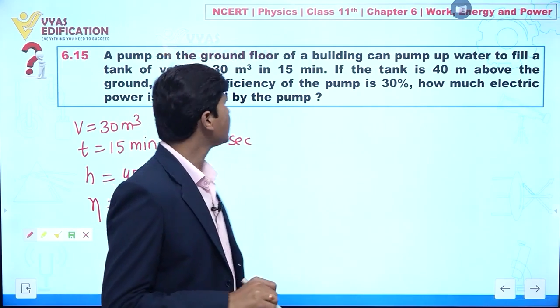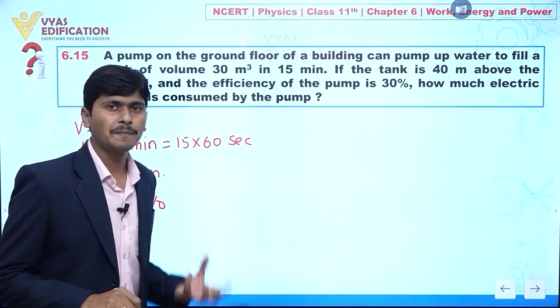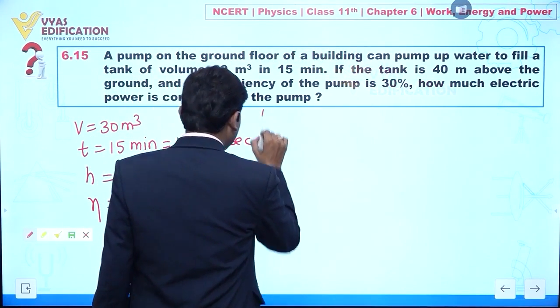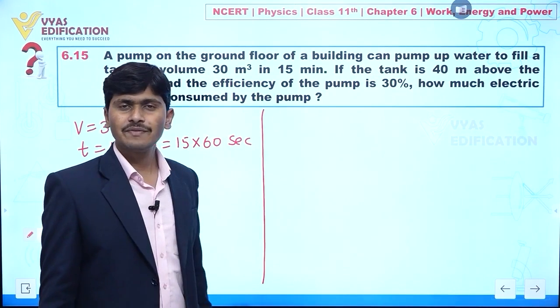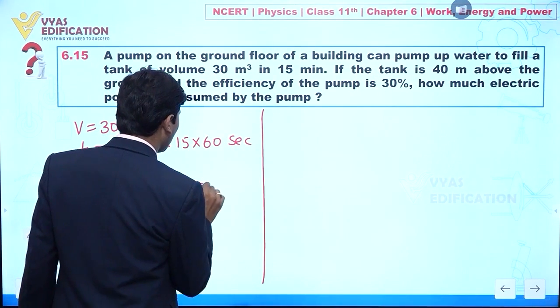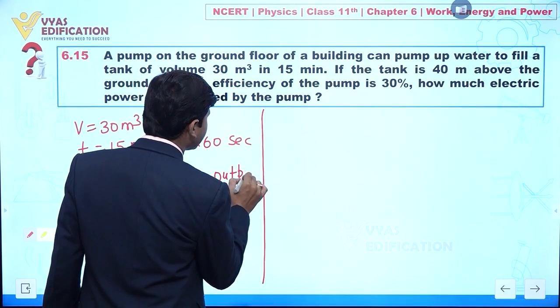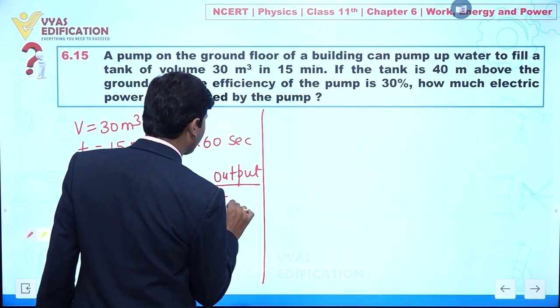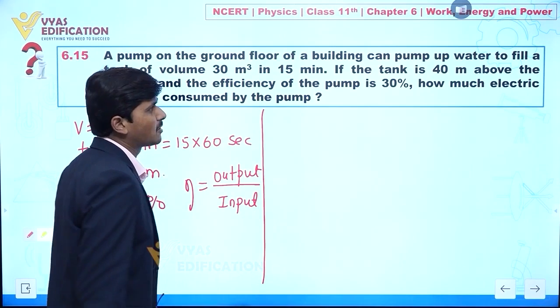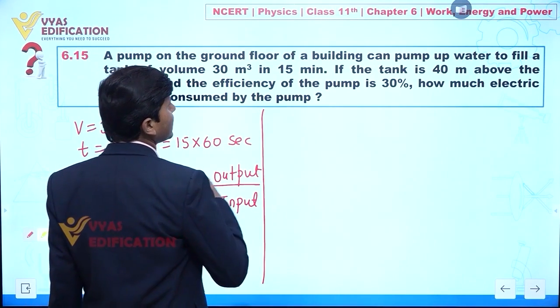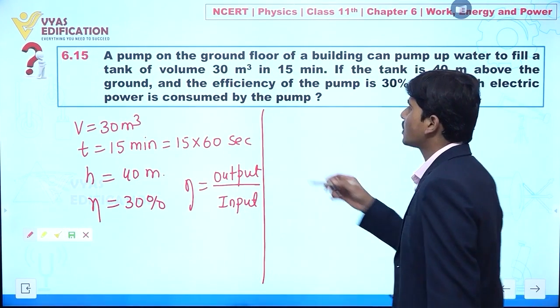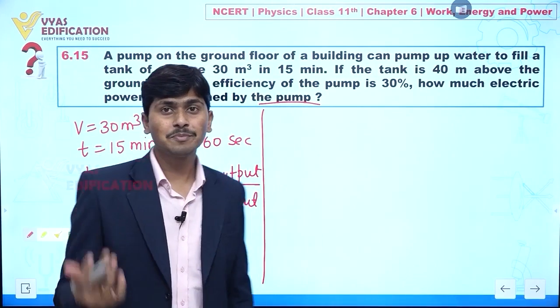How much electric power is consumed by the pump? Listen carefully. We always know efficiency is output upon input. Our objective here is to calculate how much electric power is consumed by the pump, which means the input power.